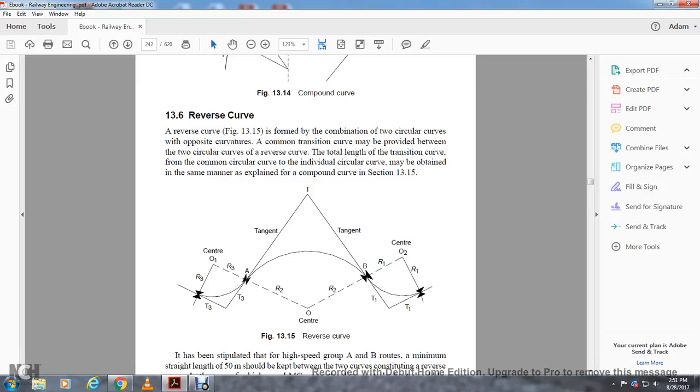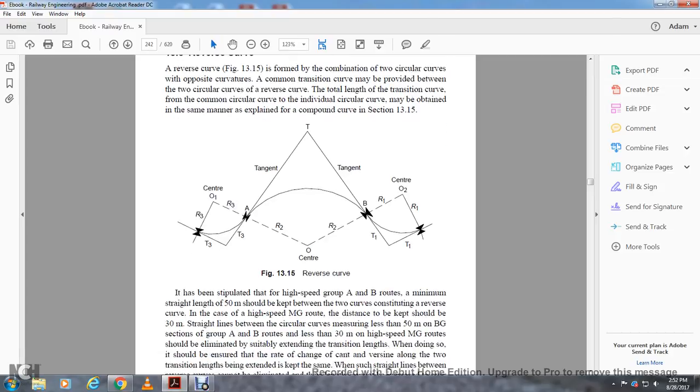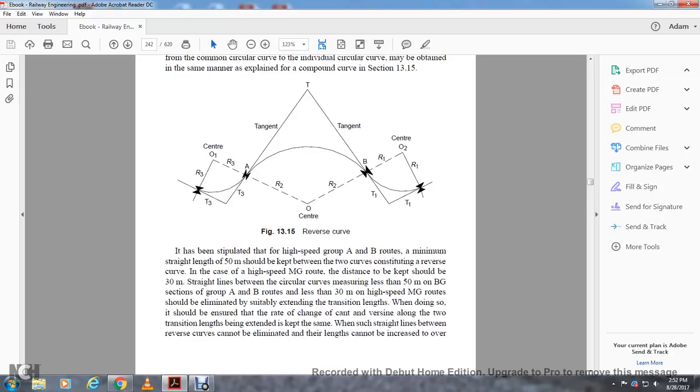This shows the center O1, center O, and center O2. The tangent between A and B, radius 1 and radius 2, and the radius from tangent 1 to B, center of the O2, from tangent 1 to tangent 1, center of the O1, radius 1, radius 3, tangent 2 and 3, T3. That is a reverse curve.